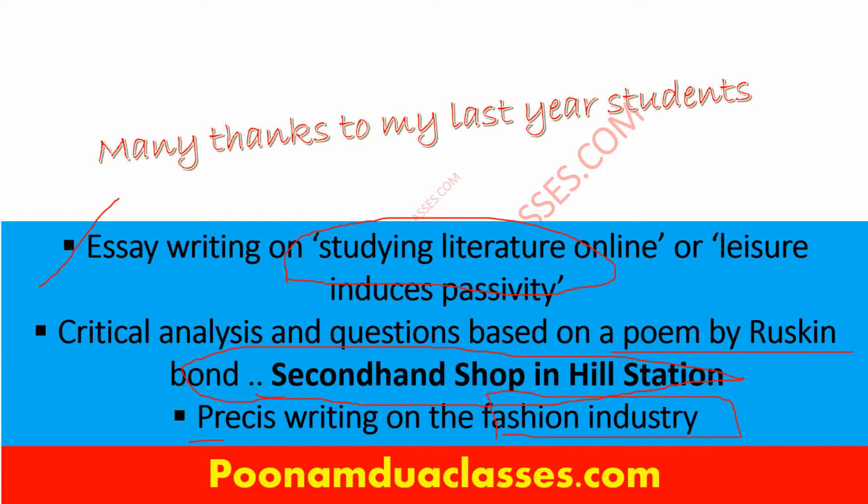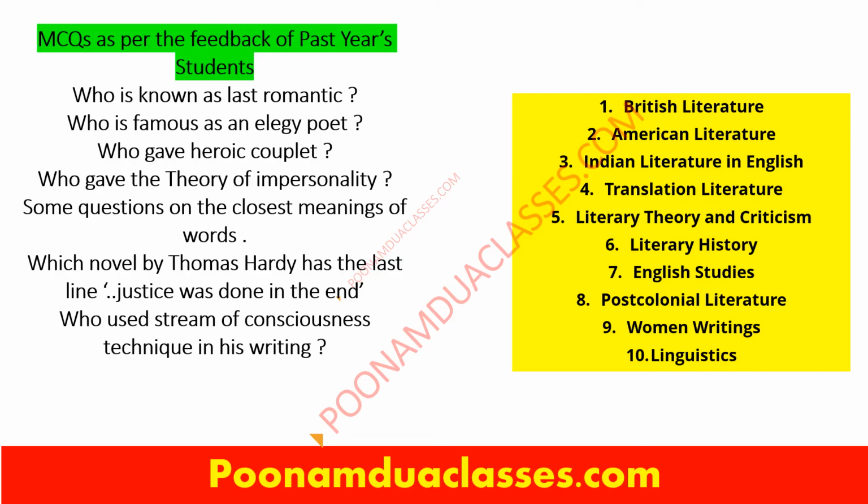Whatever my students could recall, they have given it to me. Maybe there were some other choices also with this question, but everyone could not recall that. One does not get the question paper, so this is based upon the memory of all my previous years' students. These were the basic questions. Maybe the language cannot be exactly the same and I do not have the options as well, but these were the questions that they could recall from the MCQ section.